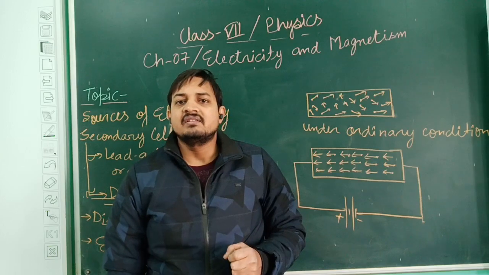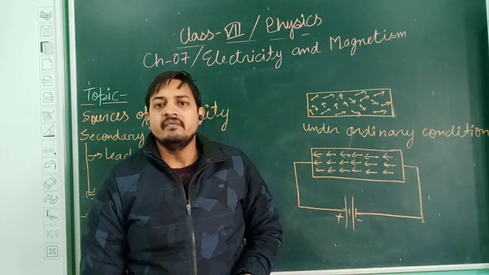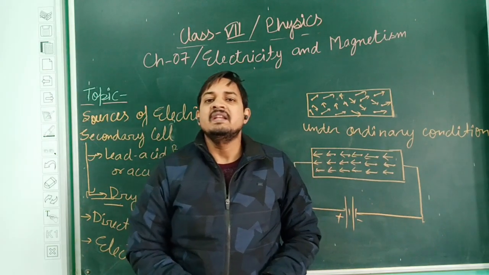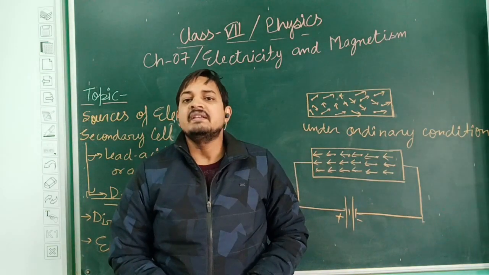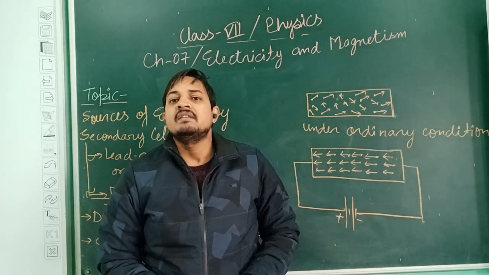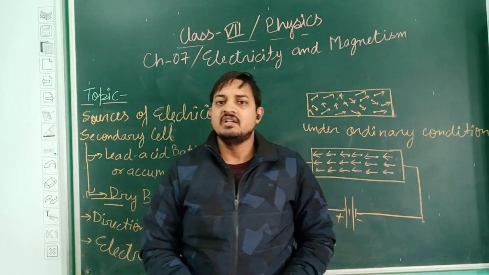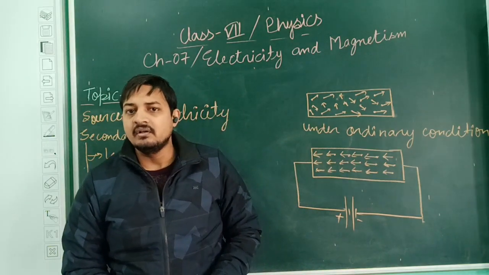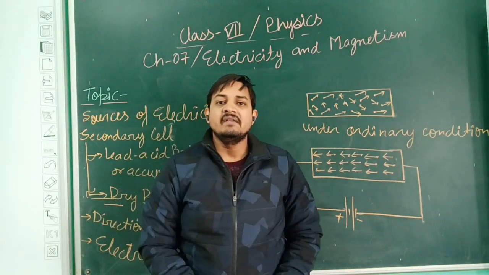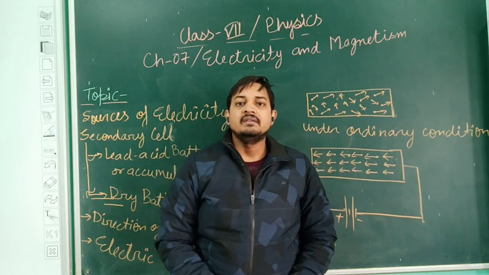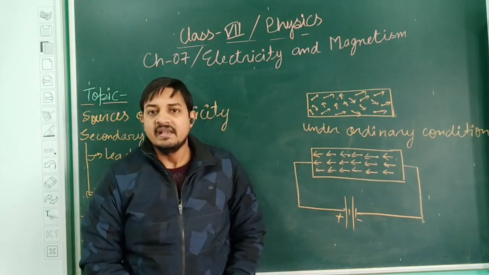All metals have some kind of valence electrons, or we can say free electrons. And whenever we connect them in any electrical device or any cell or battery, these electrons start moving. What is a valence electron? I think in chemistry also you have discussed valence electrons. Every atom has some number of electrons in its outermost shell. These electrons are known as valence electrons.